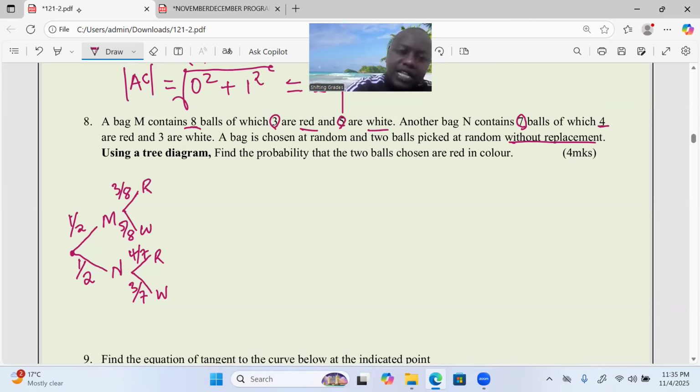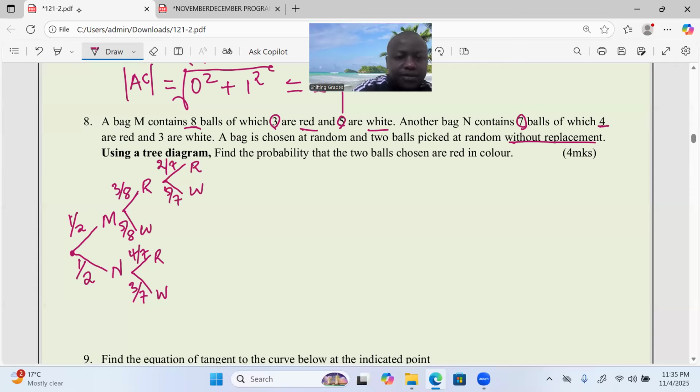And that's why after picking red, you can pick a red again or still white. So what is the probability of picking red when you had already picked a red? It means the reds have reduced and they are now 2. And because you didn't replace, it's now out of 7. Then we go to the white remaining, 5 over 7.